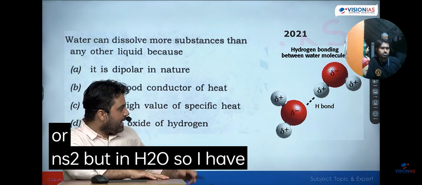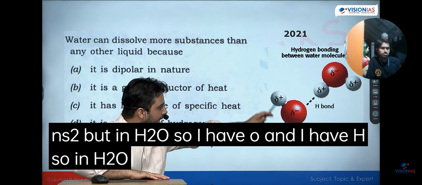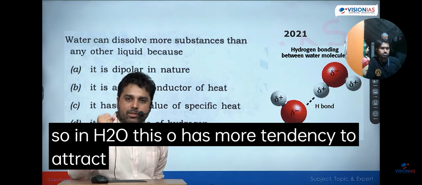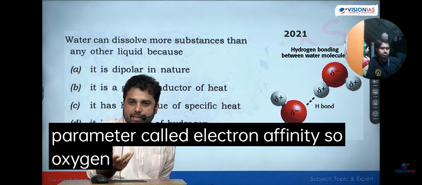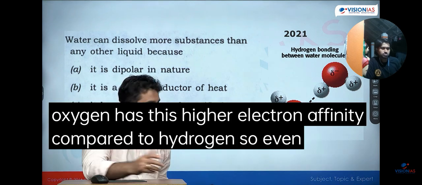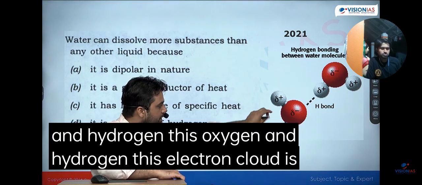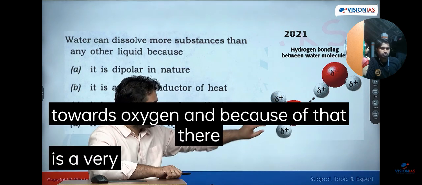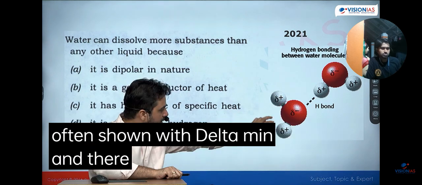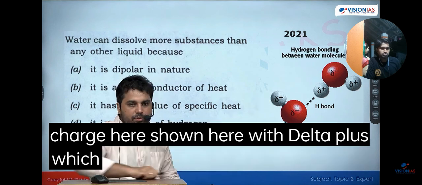But in H2O, I have O and I have H. In H2O, this O has more tendency to attract electrons. We use a parameter called electron affinity, and oxygen has a higher electron affinity compared to hydrogen. So even though the electron is shared between oxygen and hydrogen, this electron cloud is more towards oxygen, and because of that there is a very small negative charge here, often shown with delta minus, and a very small positive charge here, shown with delta plus, which makes water bipolar.